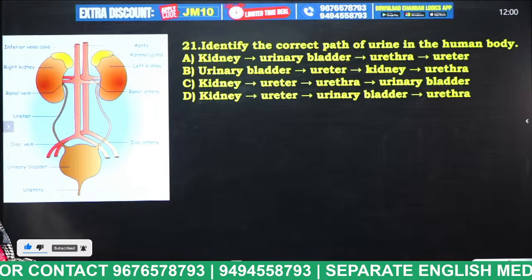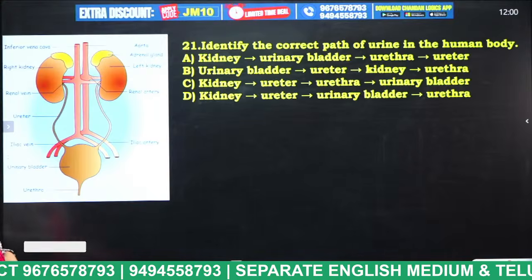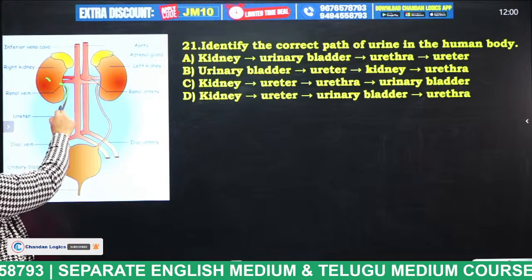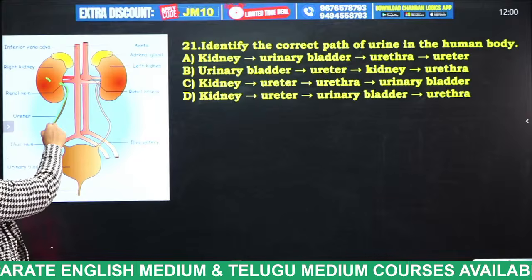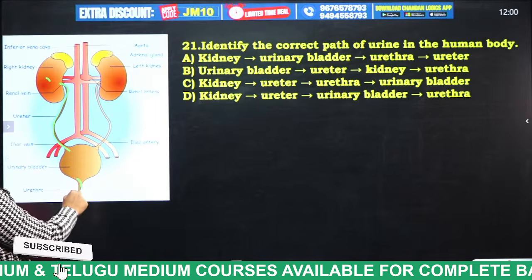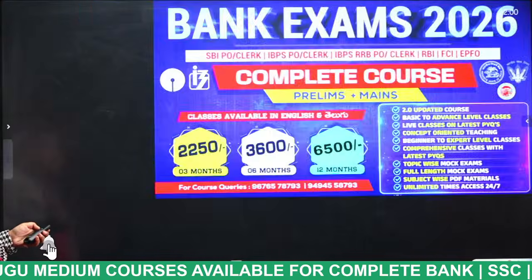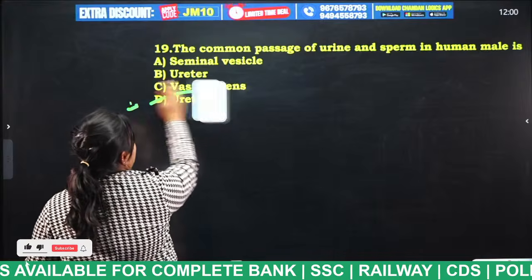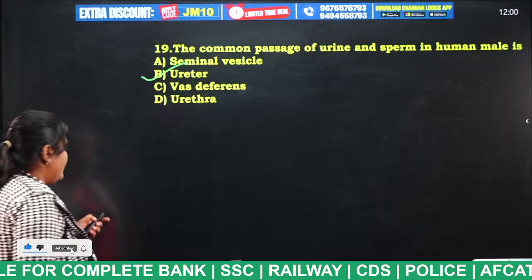Okay. So actually the urine will be filtered in the kidney, right? From this kidney it enters the ureter, and from this ureter it enters the urinary bladder. Sorry students, I put it as urethra, but the question's answer is ureter.